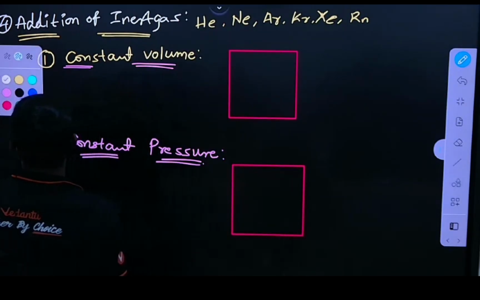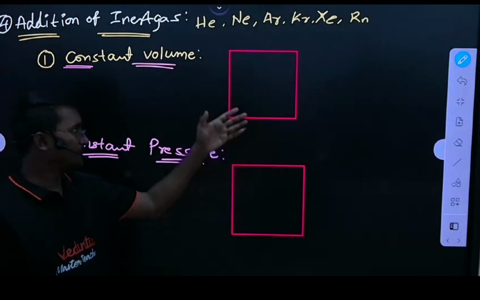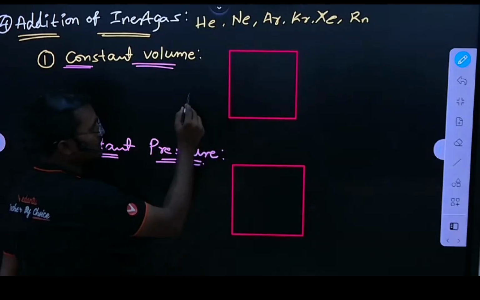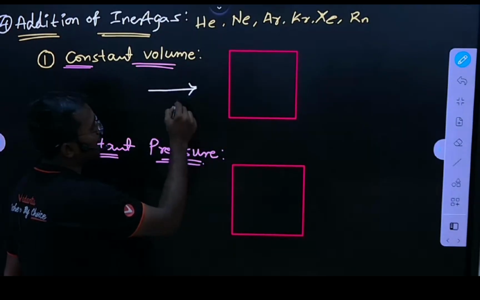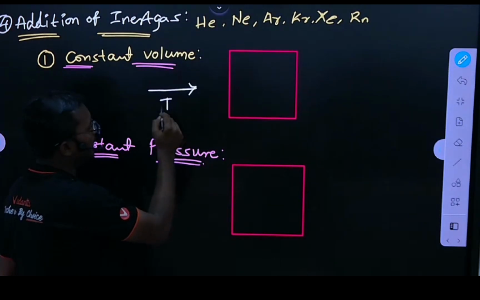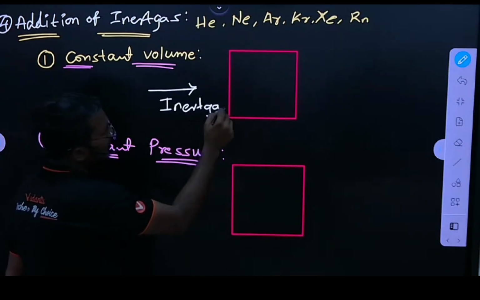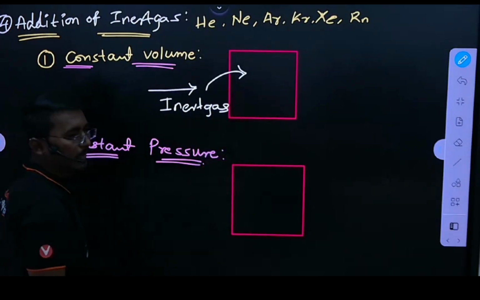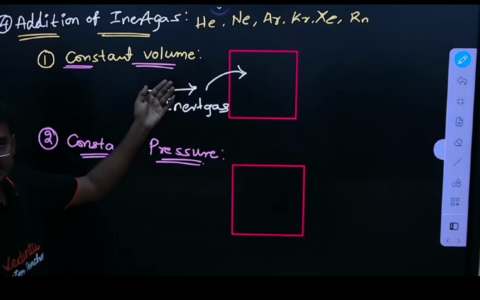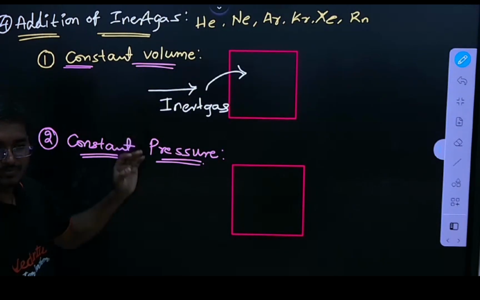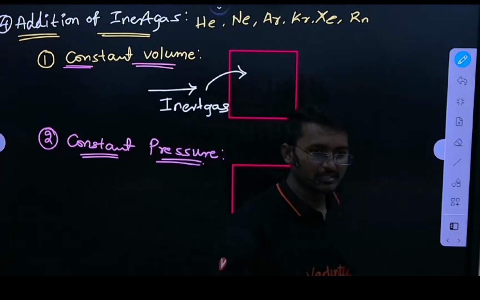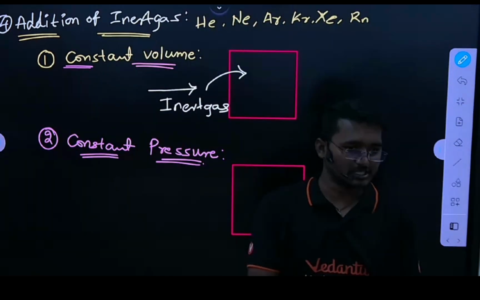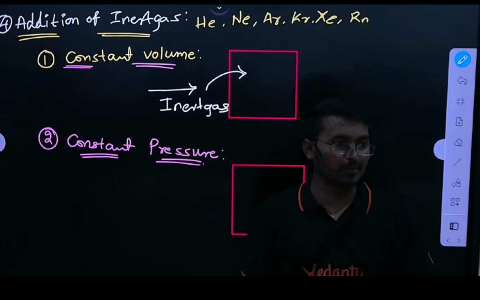See here, I have two chambers. One is, for example, at constant volume. In this case, if I add some inert gas, whatever it may be, to this chamber, then what happens? Its volume is constant, right? Are you getting my point? Take a bottle that initially has 1 liter of water, and it can be filled up to 2 liters.